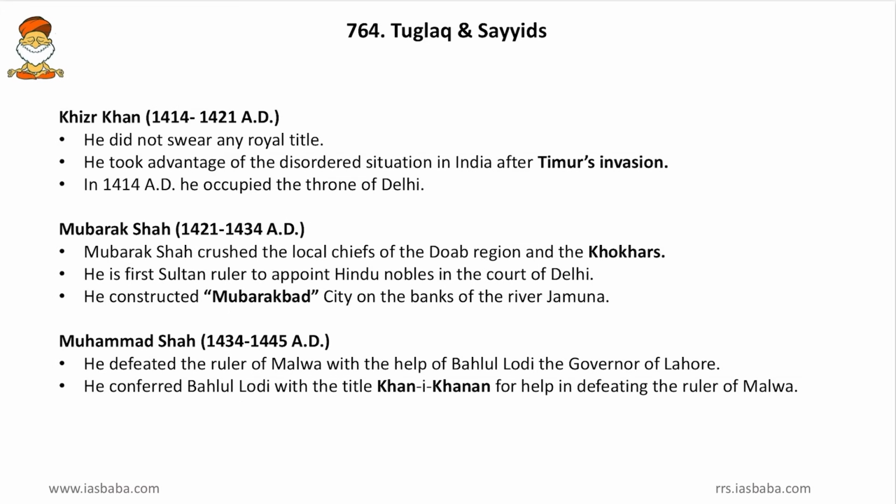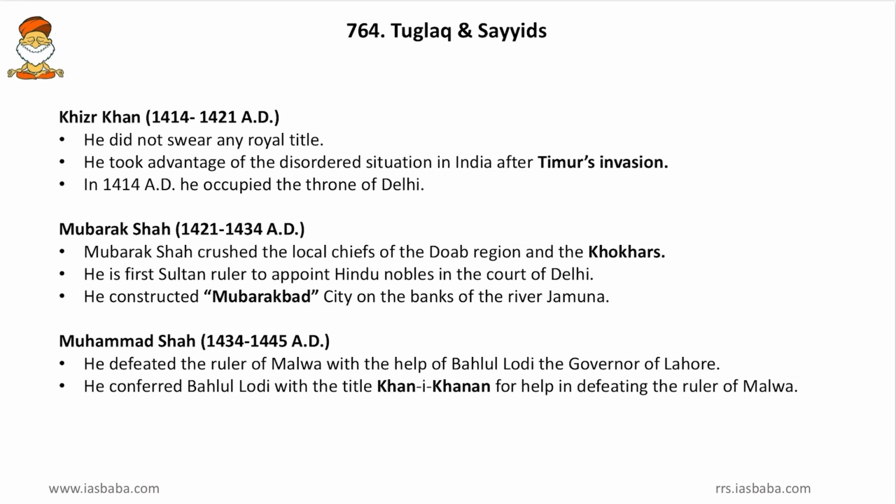Then Mubarak Shah. Mubarak Shah crushed the local chiefs of Doab region and Khokhars. So this Khokhar rebellion is one of the famous events in history and he curbed them. Then he is the first Sultan ruler to appoint Hindu nobles in the court of Delhi. So he started a secularistic administration. So that is why Mubarak Shah takes the credit even before Akbar for a secularistic appointment of nobles.